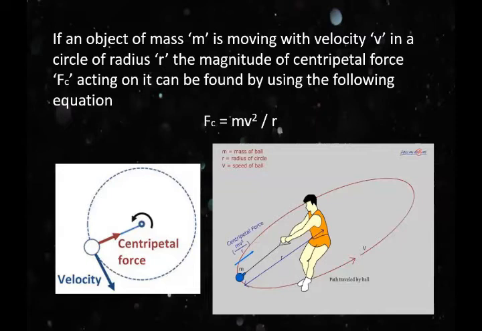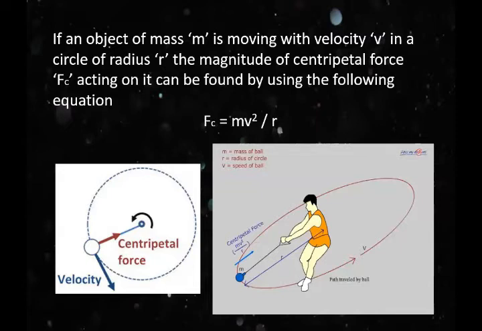A bucket of water is another example for the explanation of centripetal force. When a bucket of water is whirled around vertically, water does not fall.